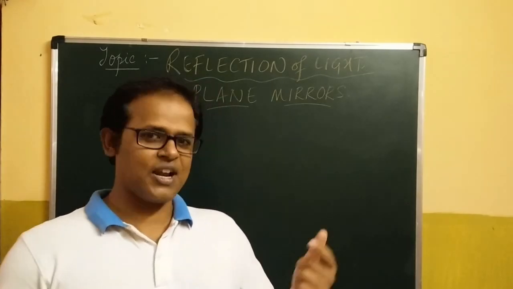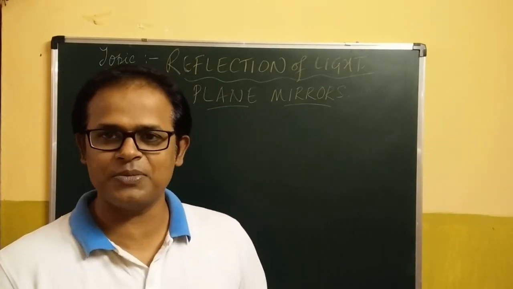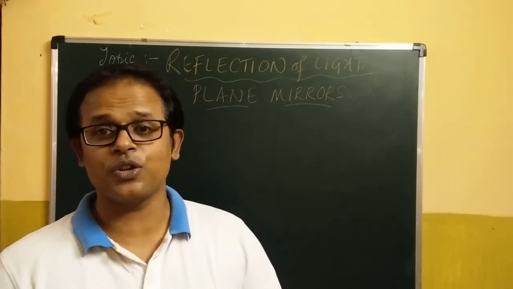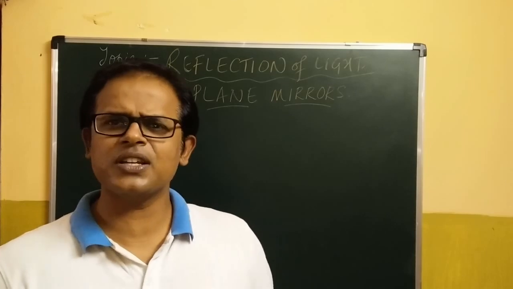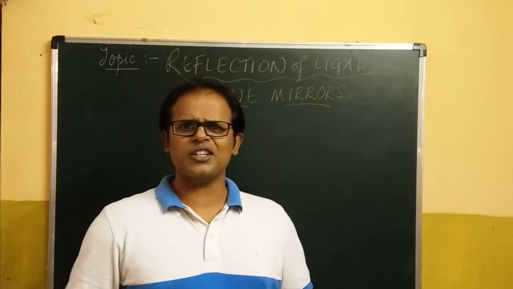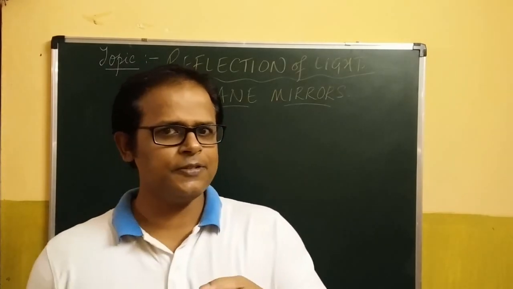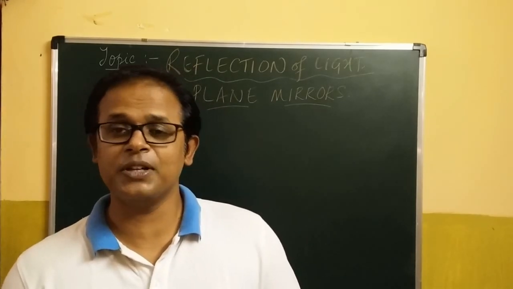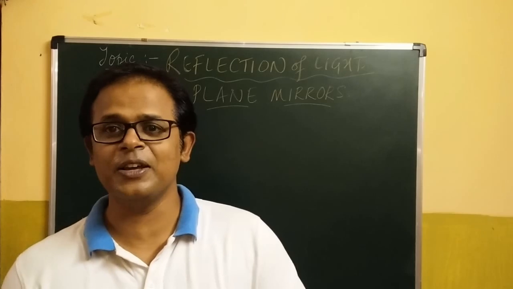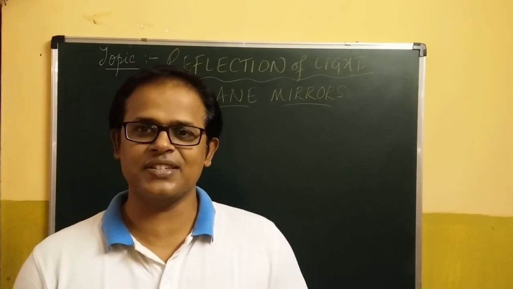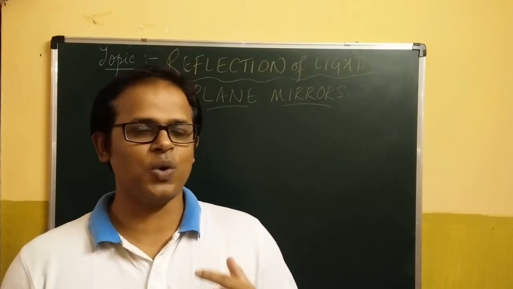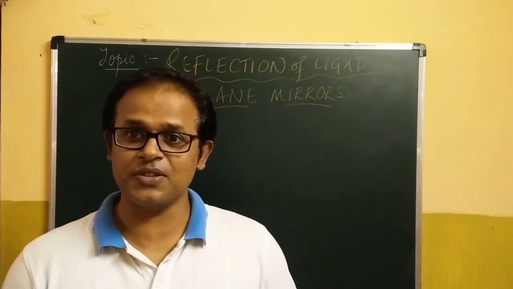Be clear about it. And transparent substances or mediums are those which allow complete passage of light, like a solid piece of glass. You may just ask me immediately, sir, plane mirrors are also made up of glass. Absolutely yes. But you'll notice that there is a big difference between the window pane and the plane mirror. Window pane is completely transparent. You can see from one side to another through this solid piece of glass.